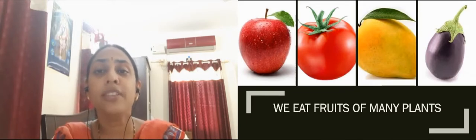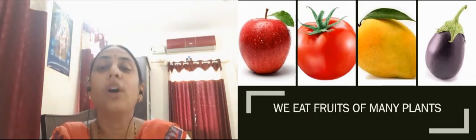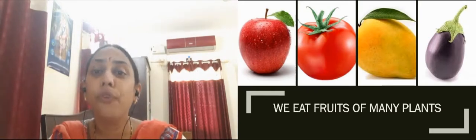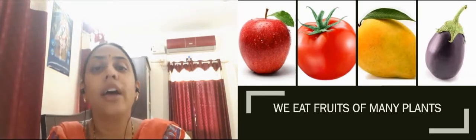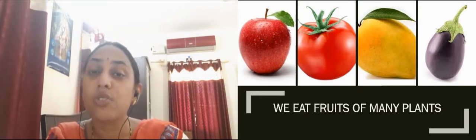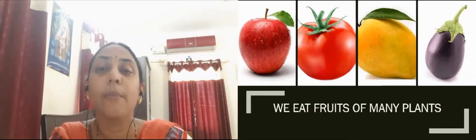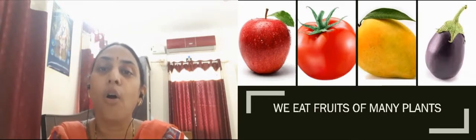Okay. Now if we see vegetables like brinjal and tomato, they are also the fruit of the plant, but we eat them raw, that is, as vegetables. So some fruits, when they ripen, we eat them as fruits, and when they are raw we eat them as vegetables, right?